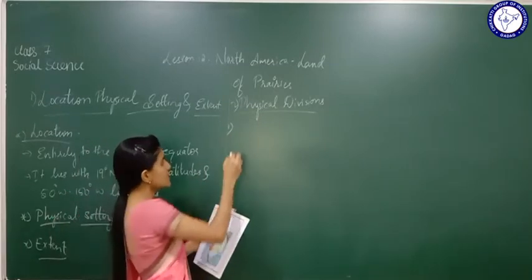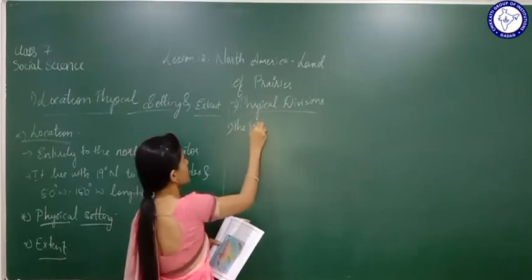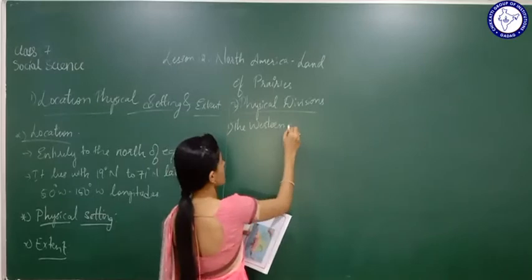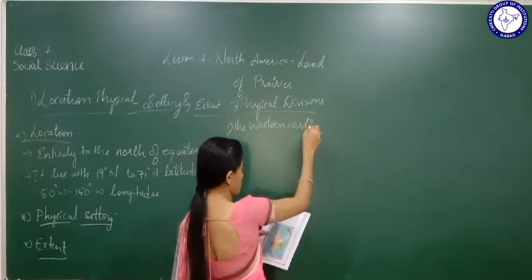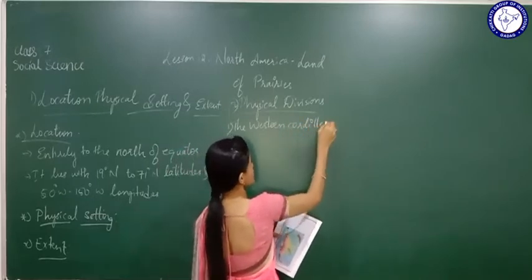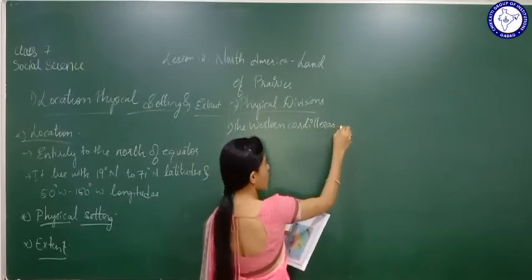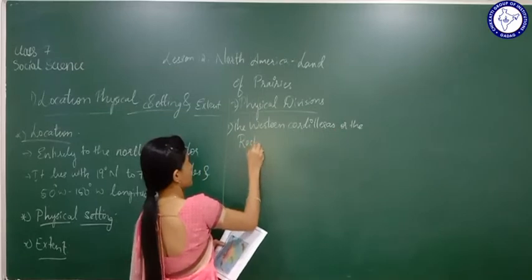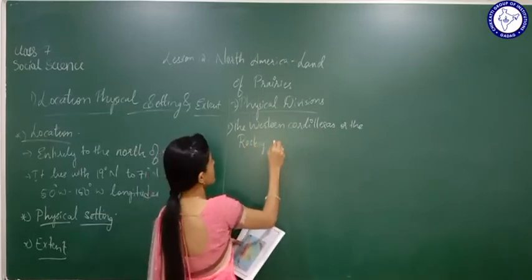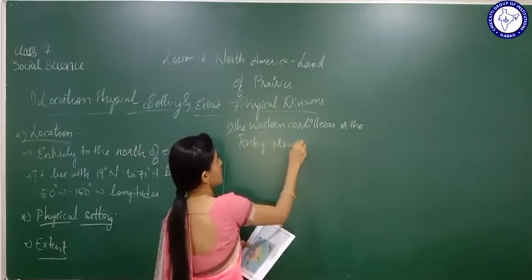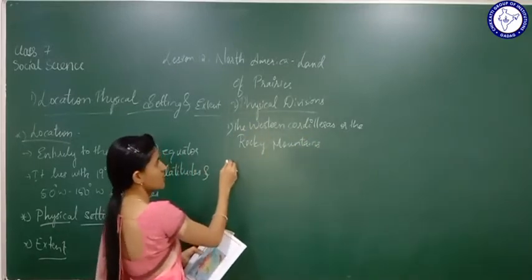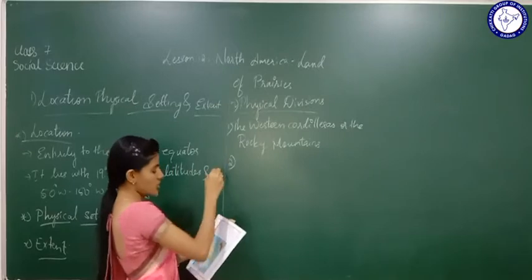They are the Western Cordilleras, or we can say the Rocky Mountains. Among the 4 divisions, the first one is the Western Cordilleras or the Rocky Mountains.